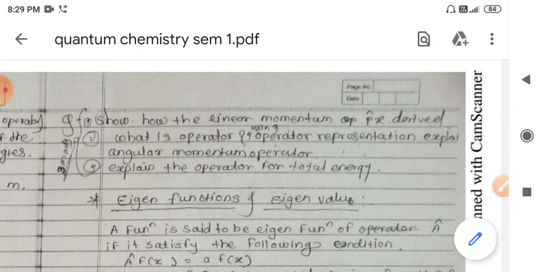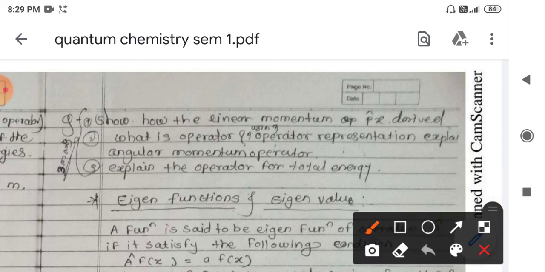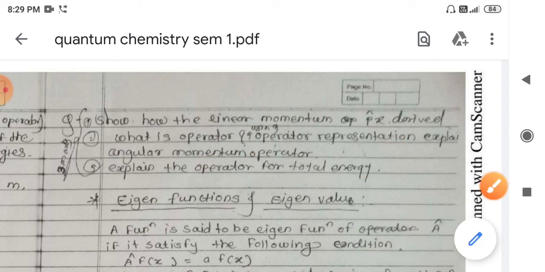So we have seen the various operators generally used in quantum mechanical systems: position, momentum, which is again of two types, linear momentum and angular momentum, and lastly the operator for the total energy. These are the operators. The next point is how to operate these quantum mechanical operators on our system, and how to obtain the various parameters required to simplify our problems. That we can see in the next lecture.